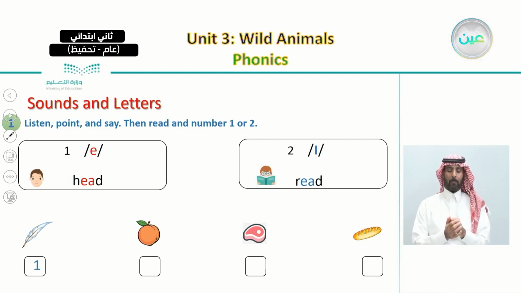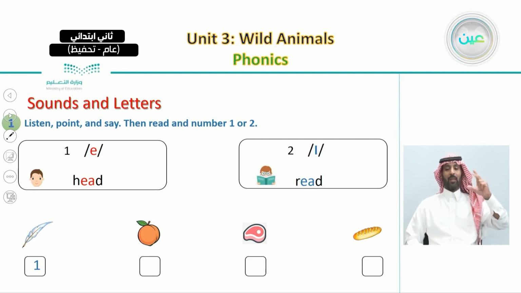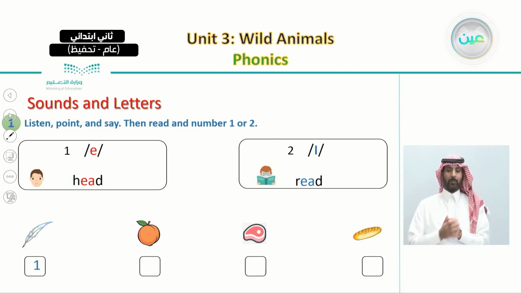Now let's listen to the next word. Beach. Peach. So, what do you think? Does the word beach belong to the first sound in head or the second sound in read? It belongs, of course, to the second sound, number two. Peach, read. Very good.